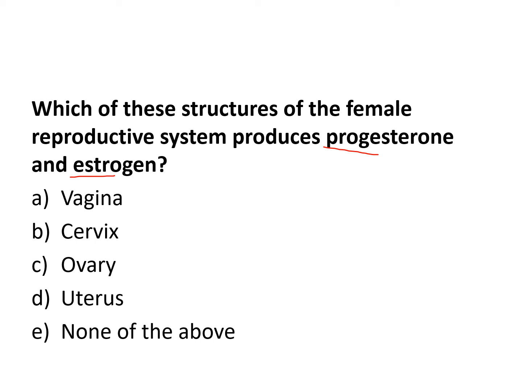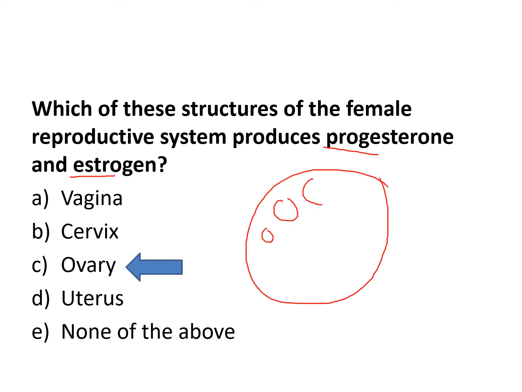Which one? D? E? Uh-oh. Dun, dun, dun. What produces the hormones? It is the ovaries, right? The ovaries make the eggs and the hormones. So remember, when the egg develops, it blisters off and it ruptures. And then the part that remains becomes the corpus luteum if there is fertilization. So the ovary will produce estrogen, and then the corpus luteum, when it's maintained, will produce progesterone.